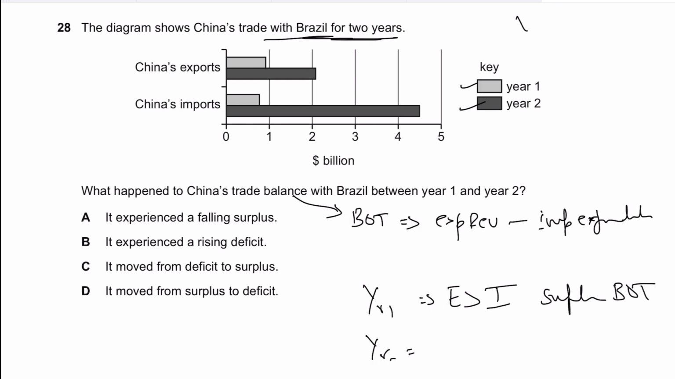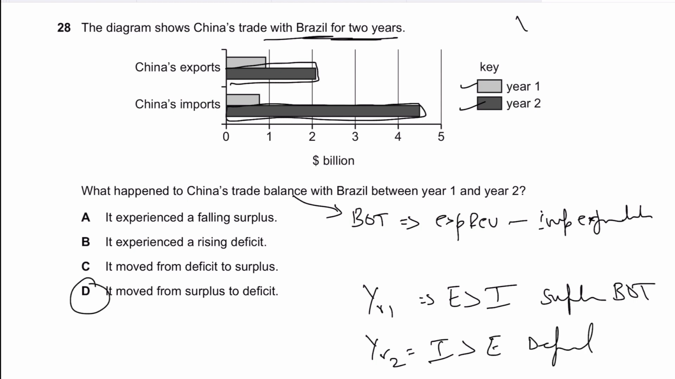And in year 2 what happens is that your imports, you can see your imports are this much, while your exports are this much. So imports are more than your exports, so it's indicating a deficit. So the answer should be D for David. It moved from surplus to deficit.